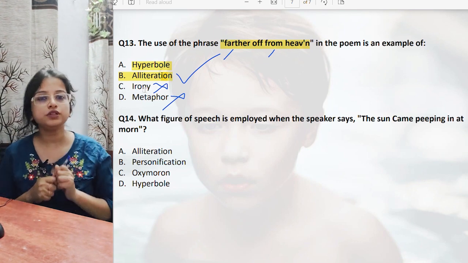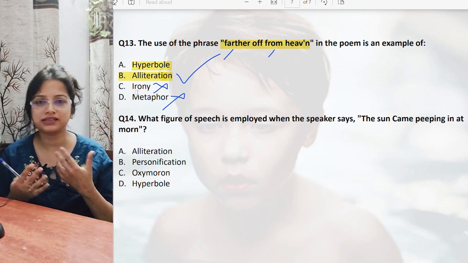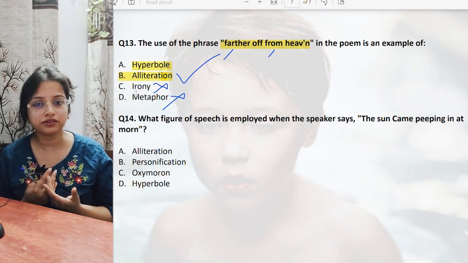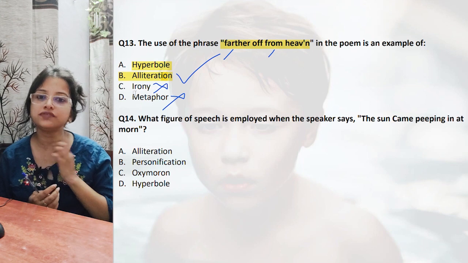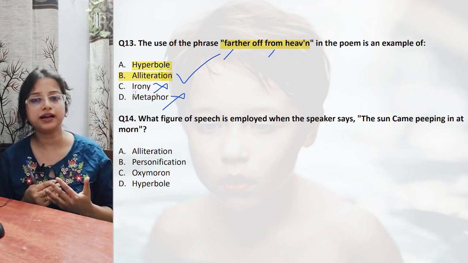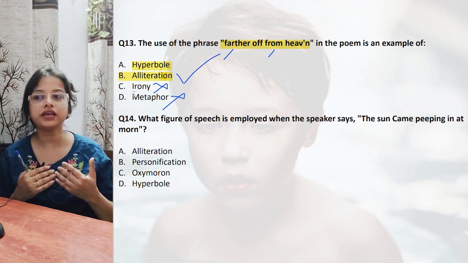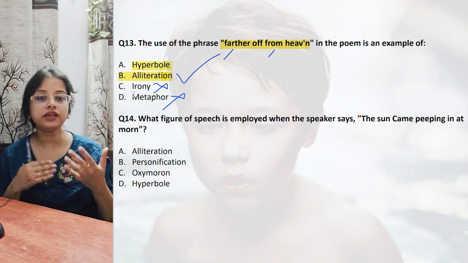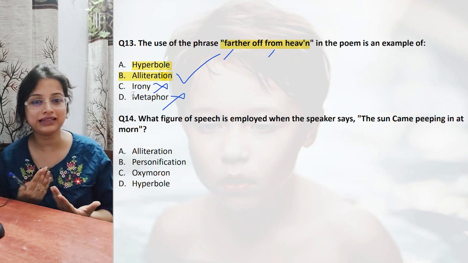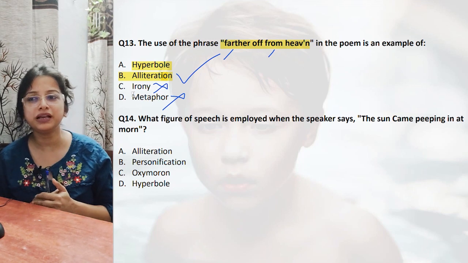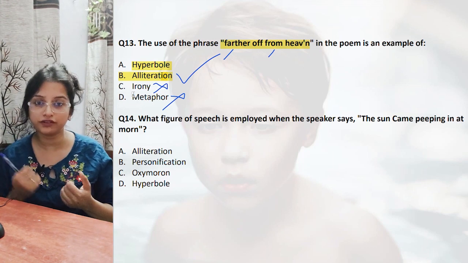Why hyperbole? Because when we are children, we have strange imaginings that heaven is very close to earth or something as such. But in reality, it is nothing like that, right? It is far away from heaven. Even whatever we call a heaven, that is far away. But because we are young and innocent, we believe that. So that can be hyperbole, which is an exaggeration, because when we are children, we think everything is so beautiful, just like heaven where everything is good. But when we grow up, we experience certain bad things, we see the competitive world and we realize that the world is not the best place. So heaven is far from the world.